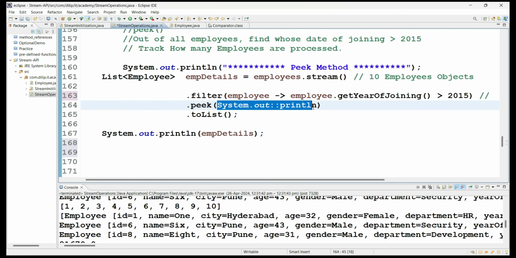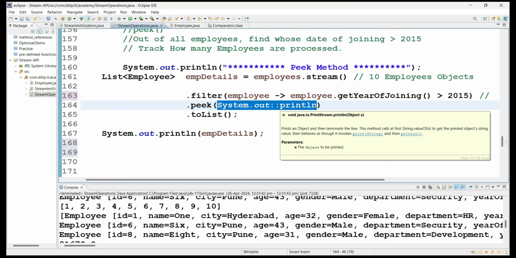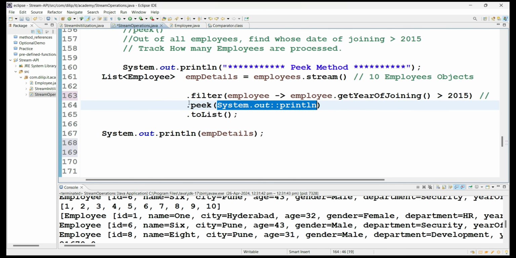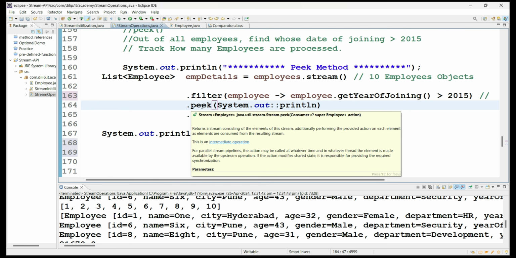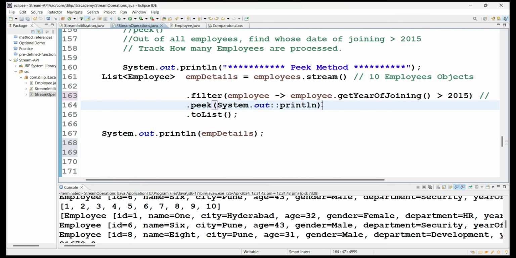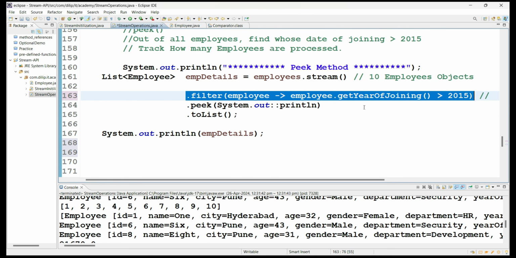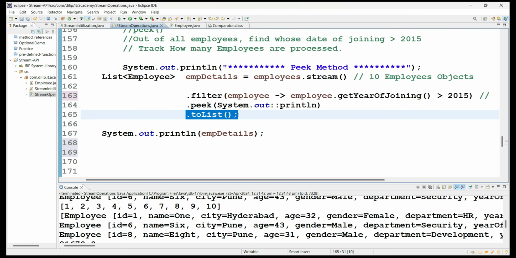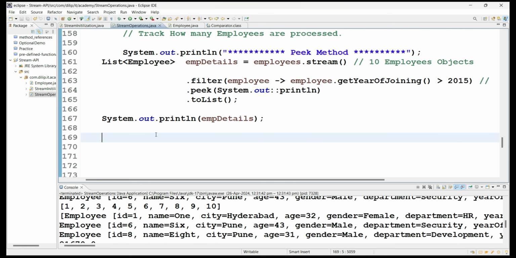The peek method internally takes an argument as a Consumer. A Consumer will not return any value. That's why we will not write any filter conditions or mapping conditions with respect to peek, because finally it will not return any value. That's why you should not use that. So what will the peek method return? Peek will return the elements, one by one, from the attached source stream object and pass them to the next operation. That is all about the peek method.